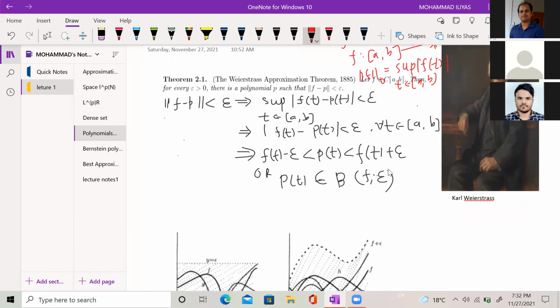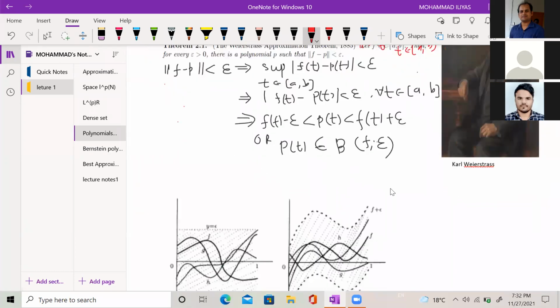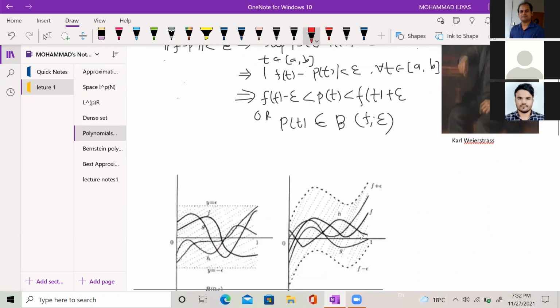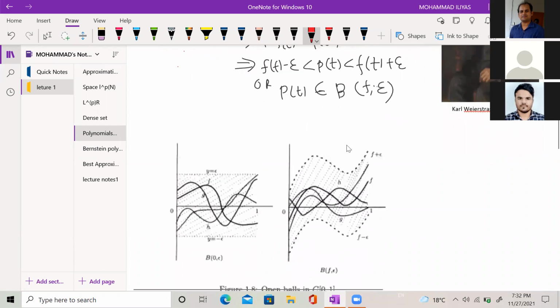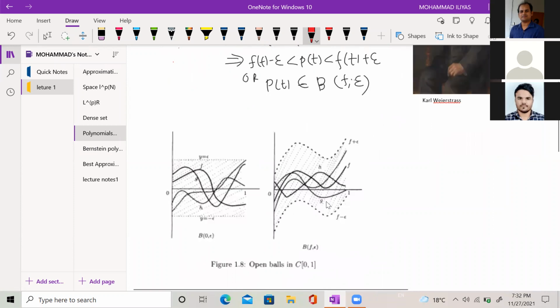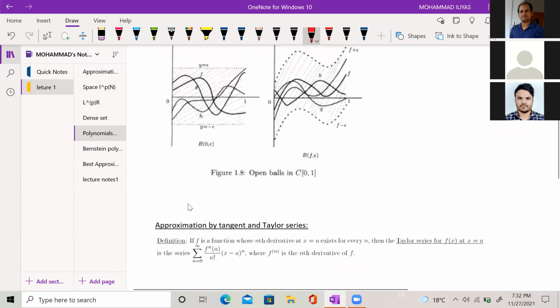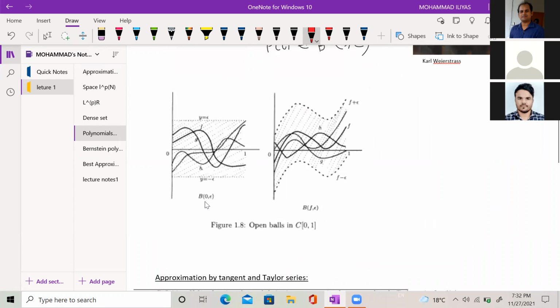So first recall the definition of a ball, how the ball is defined in this space C[a,b]. See this first picture. This is the ball with center 0 and radius epsilon. Basically, 0 here is the zero function, from 0 to 1. So the ball with center 0 and radius epsilon.